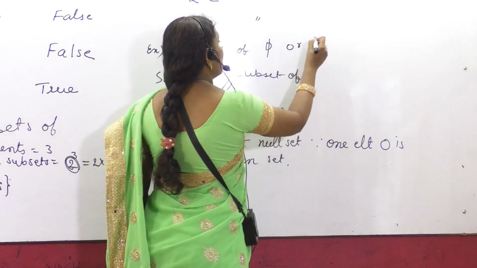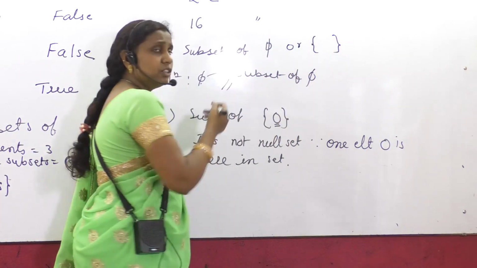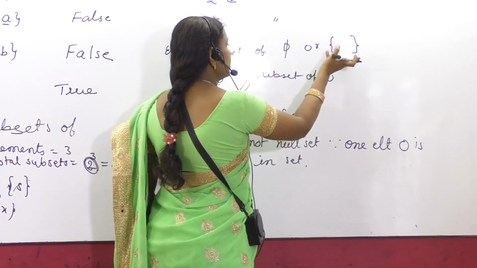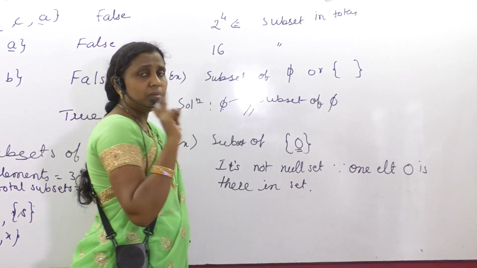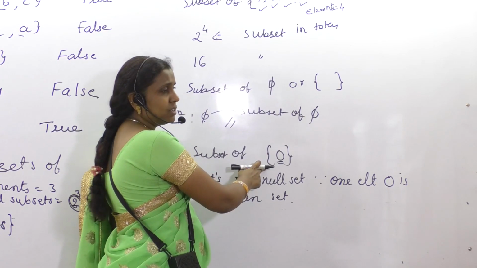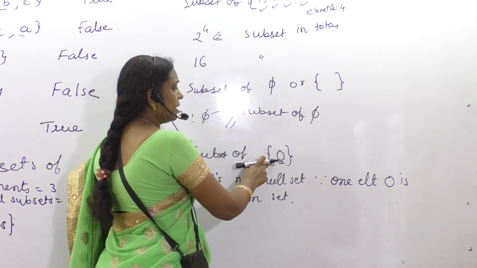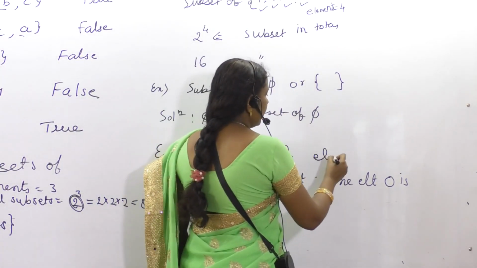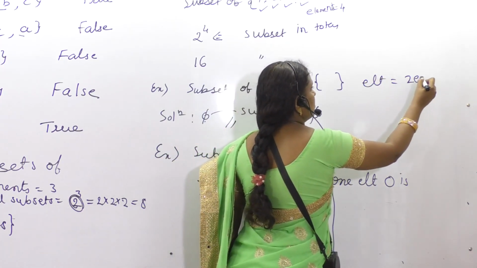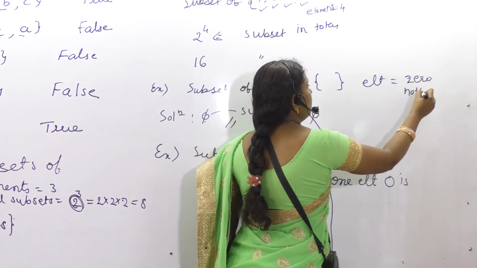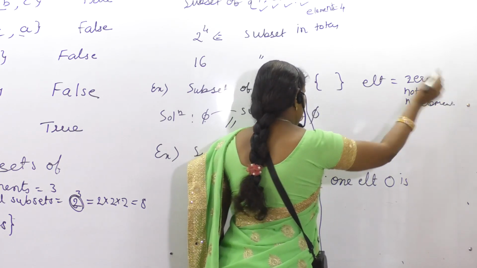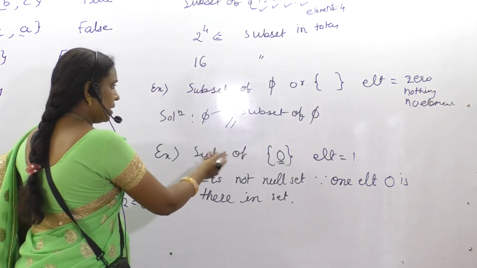What was the difference here? Or I will put one more mark. This one is also said to be a null set, no? So what is the difference here? One element is there, here nothing is there. This is the null set, this is not the null set. Please do remember, this is very, very important. This is not a null set. This is a singleton set. How many elements are there? One element. Here elements are how many? 0. Nothing. No elements. Okay? Fine.